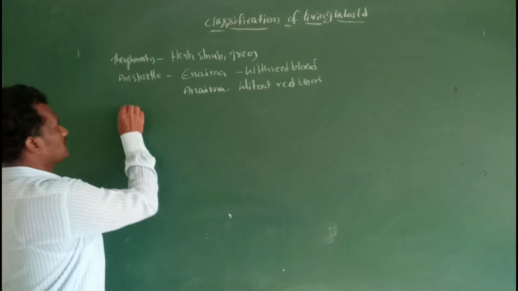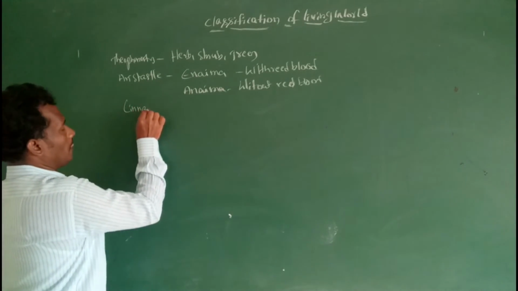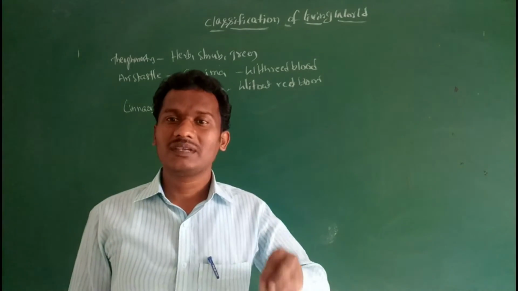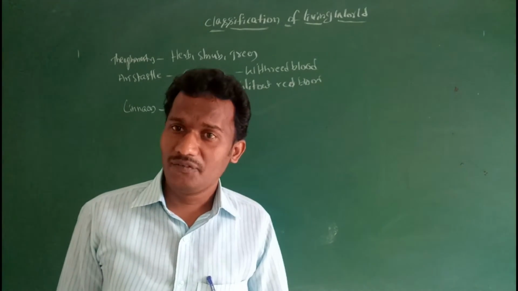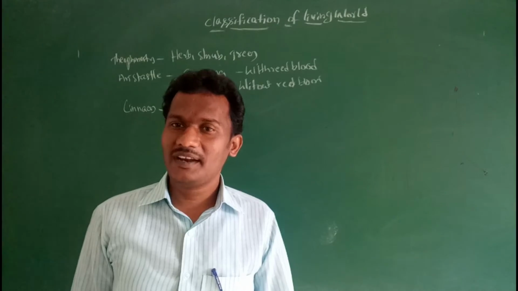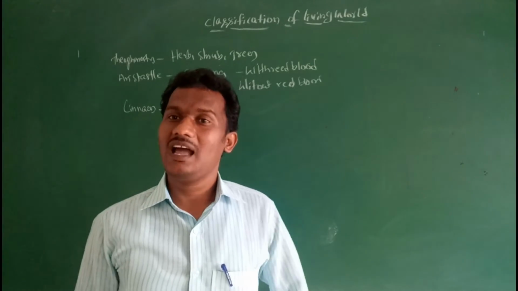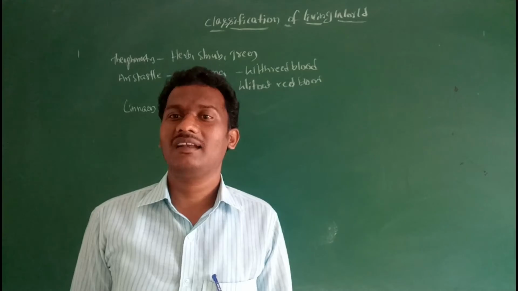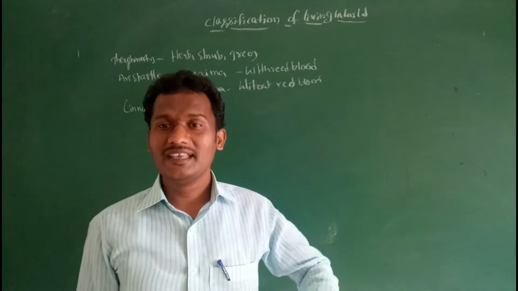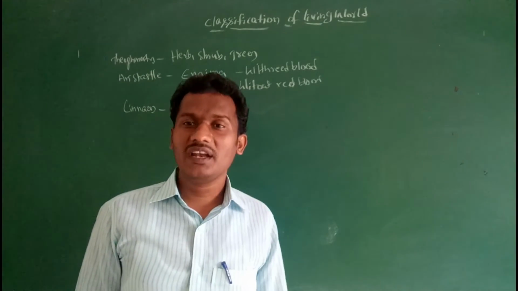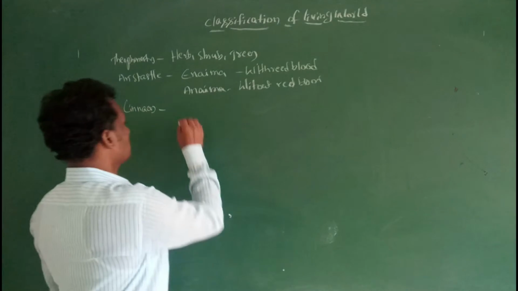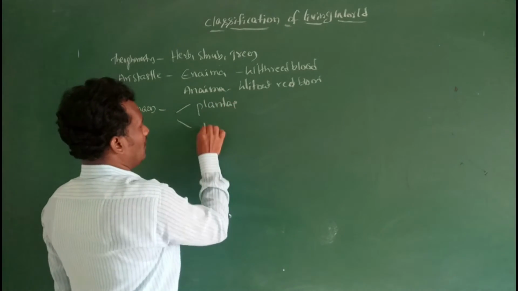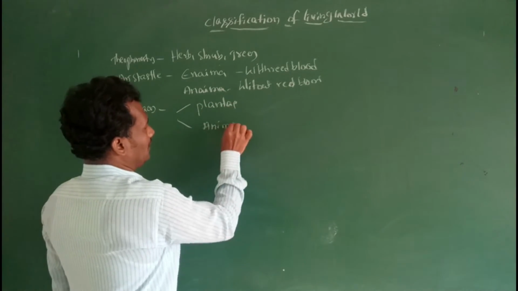Next one, Linnaeus. Linnaeus for the first time used scientific characteristic features. He classified the plants based on stamens: the number of stamens, the length of the stamens and anthers. Linnaeus classified the organisms into two kingdoms, Plantae and Animalia.